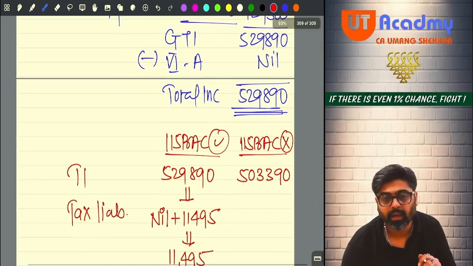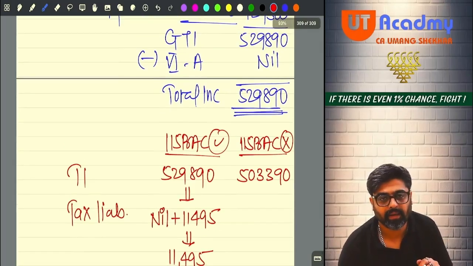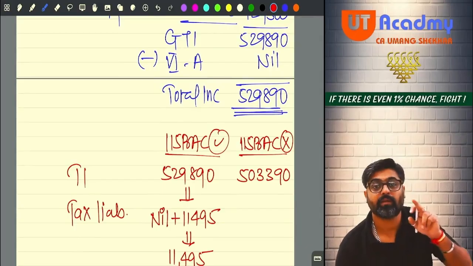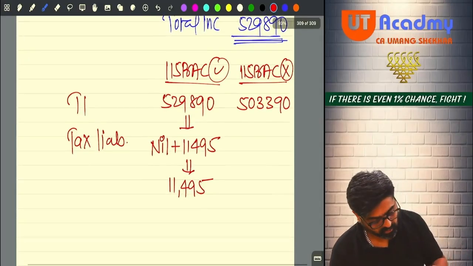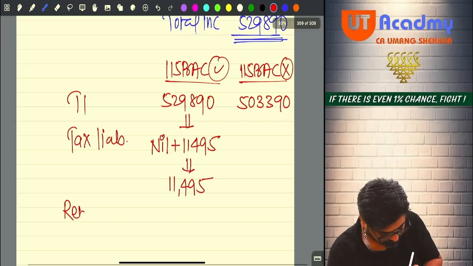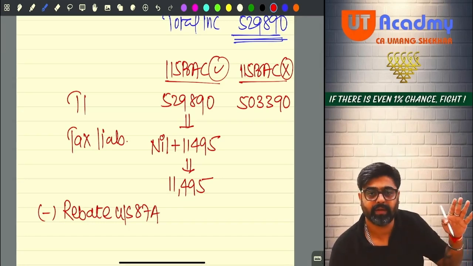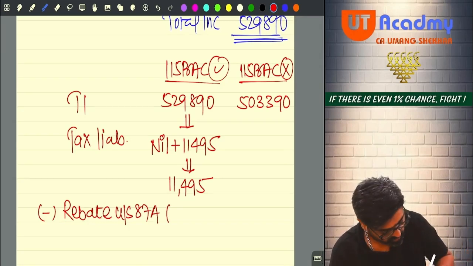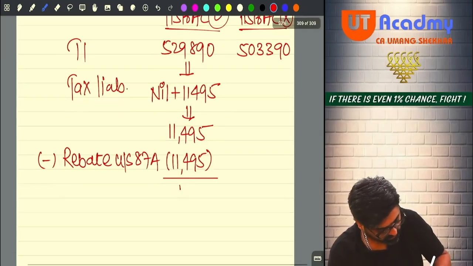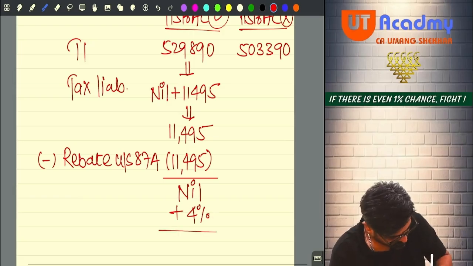Will you get any rebate? Yes, because your total income is less than 7 lakhs. So how much rebate are you going to get? Either the entire tax or 25,000, whichever is lower. So 11,495 entirely allowed. Okay, so the tax after rebate will be nil, plus 4% cess will give you nil only.